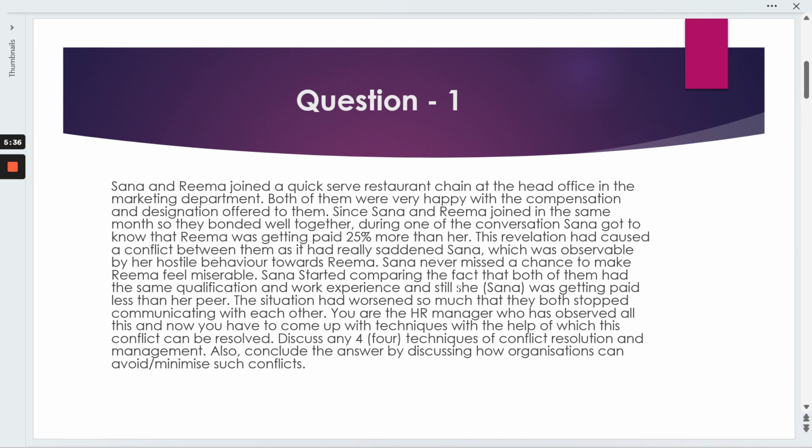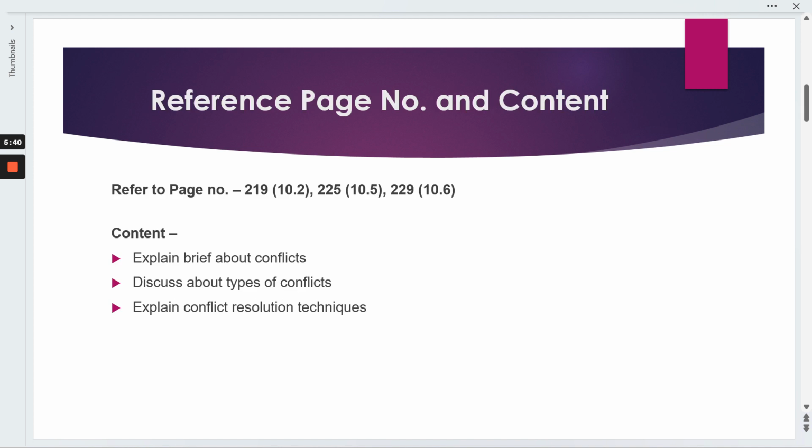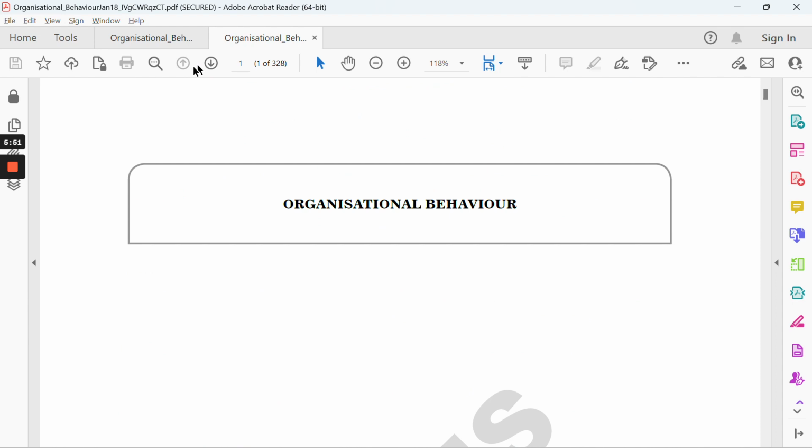and we need to discuss the various techniques to minimize the conflict, right? So what page numbers to refer, what content to be written: explain briefly about the conflicts, discuss the types of conflict, and explain the conflict resolution techniques. So firstly you just need to go to page number 219.